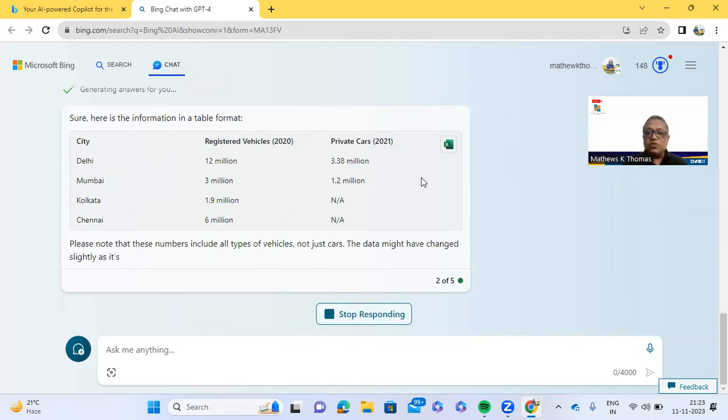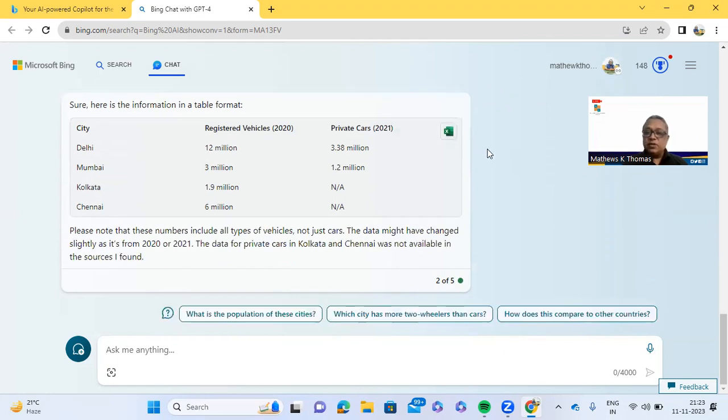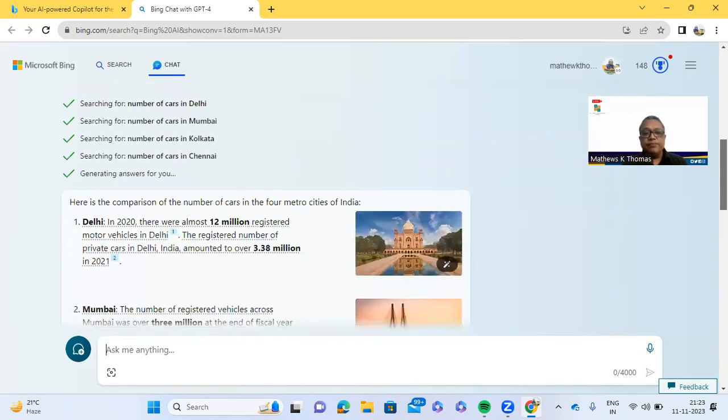Here you have this option of converting this into Excel, and you can also edit. So whatever information you have, you don't have to create an Excel file. Everything is here. And here you have this edit in Excel option. When you click on that, the Excel sheet is created and you will be able to work with it. So then let me go back and try to find out something else.